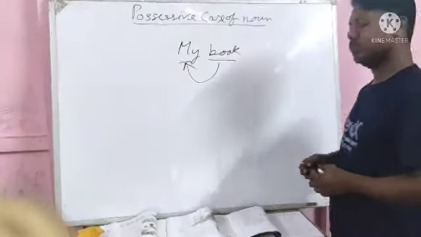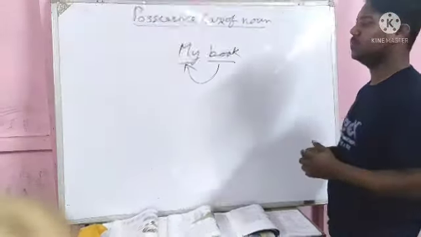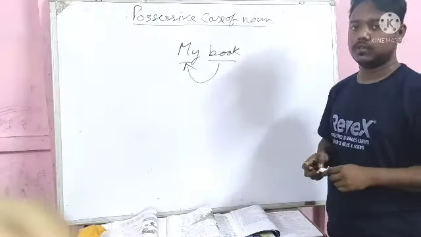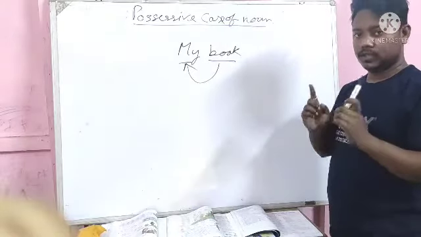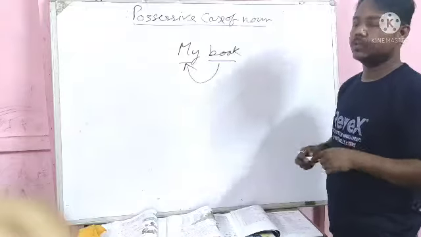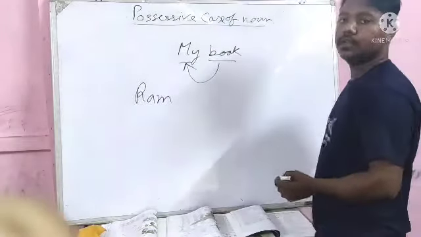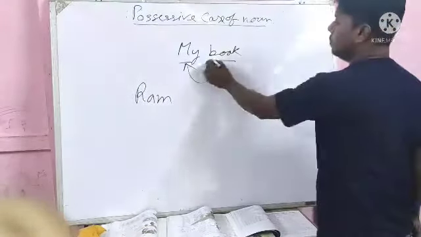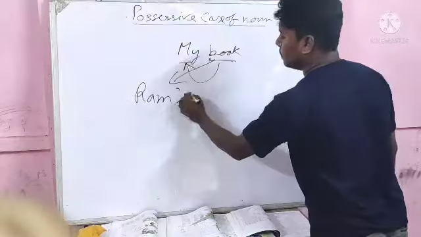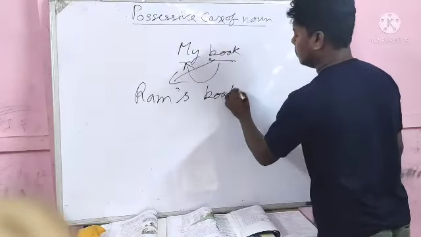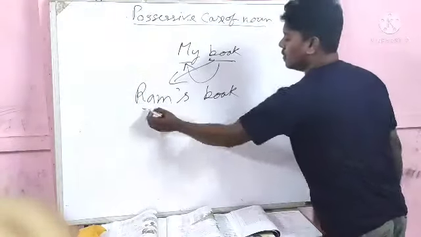Generally, to express the possessive case, we use apostrophe s after the noun. That means who is the owner of that particular thing? After the owner's name, we use apostrophe s. Like Ram. Ram is the owner. If the book belongs to Ram, then the sentence will be Ram's book.